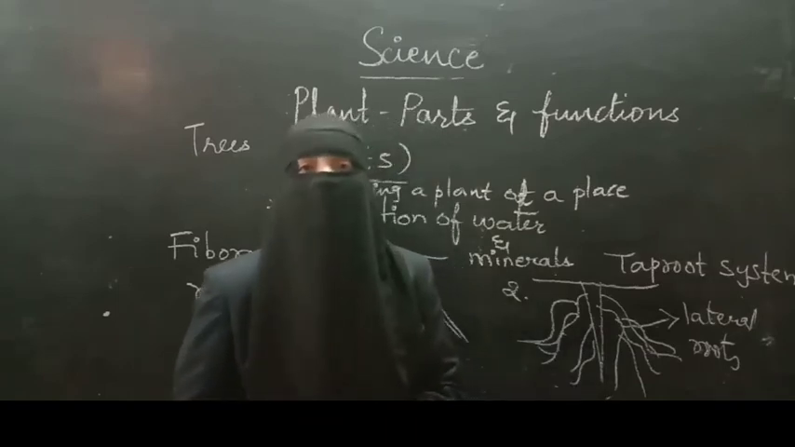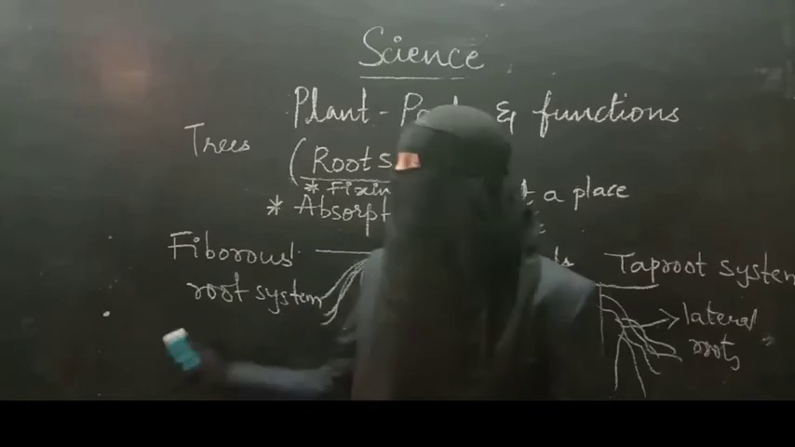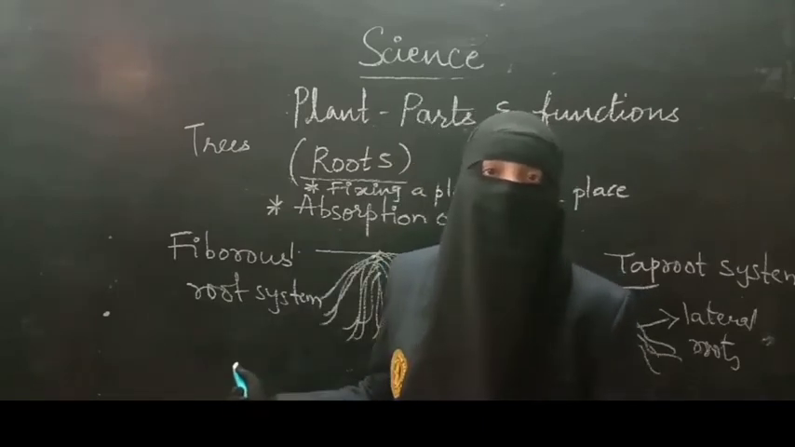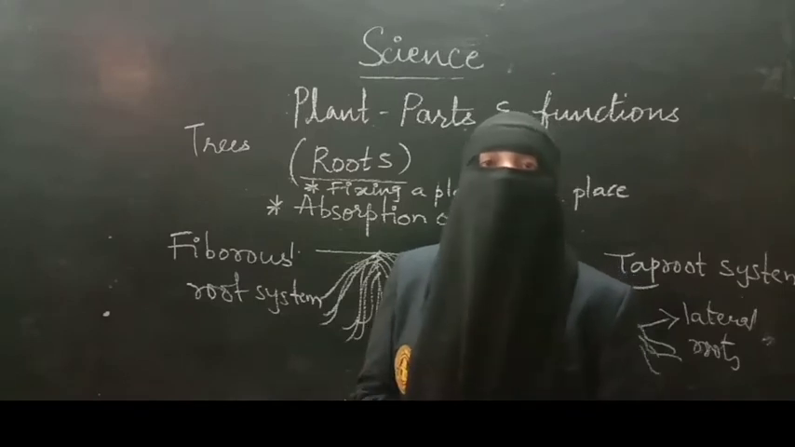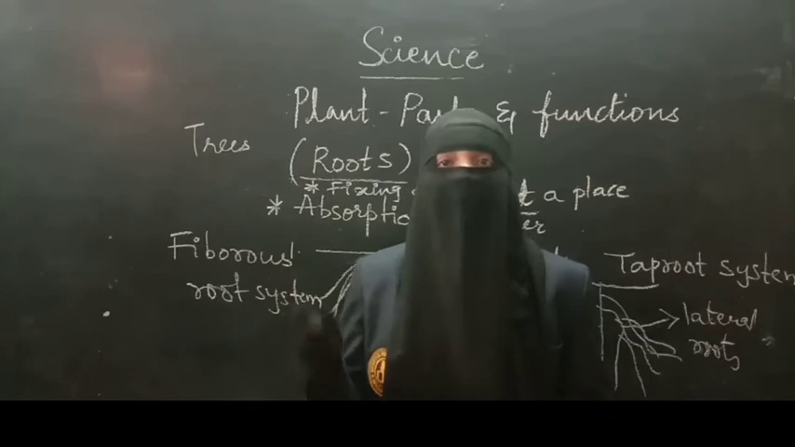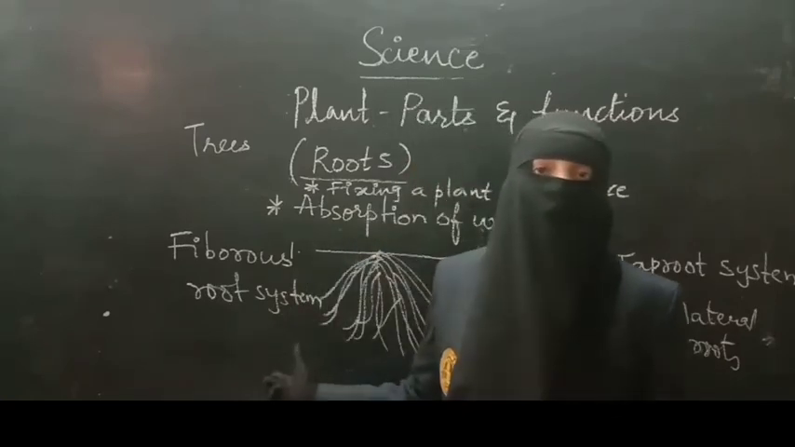As well as coriander. Coriander also has the taproot system. And as I said, the first example of fibrous roots is the grass. Grass has a fibrous root system, and as well as all the grams, red gram, green gram, and also rice, jowar, maize, all those roots are fibrous roots.